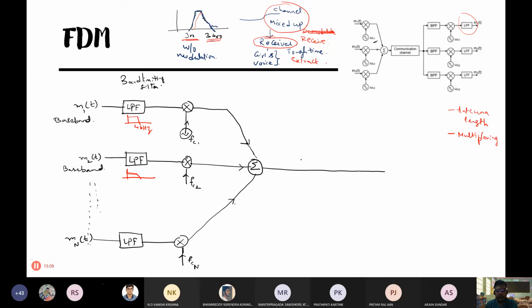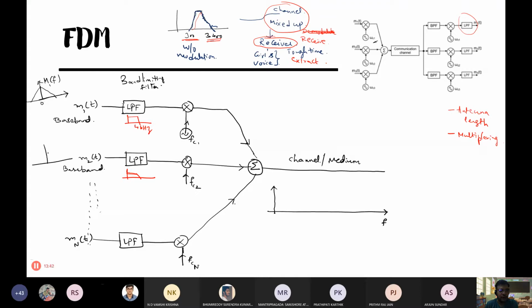So this is the common carrier or the channel or the medium or the communication link. And how do these fellows look on a frequency axis after modulation? So the first one, let us say its shape is something like this, 0 to this is M of f, M1 of f before modulation, triangular shape, let us assume.